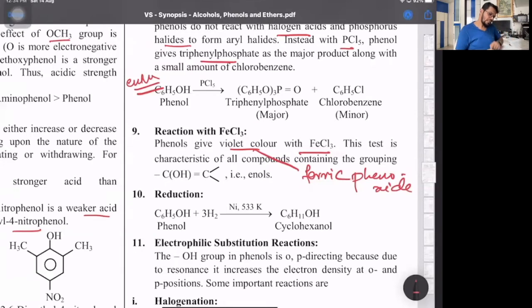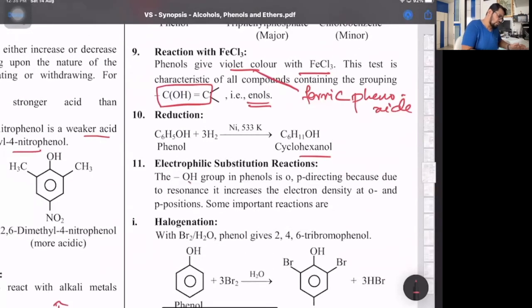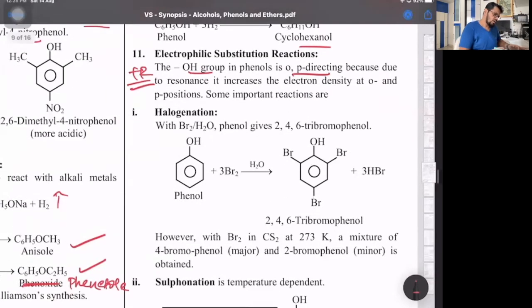Okay, that is one. So all compounds containing enols, meaning a double bond and an OH, basically phenolic OH, are OH directly attached to the benzene ring. Then phenol on reduction will give cyclohexanol, the double bonds will break. Then the electrophilic substitution: because the OH group shows plus R effect, it is ortho-para directing. With bromine water, it forms 2,4,6-tribromophenol.